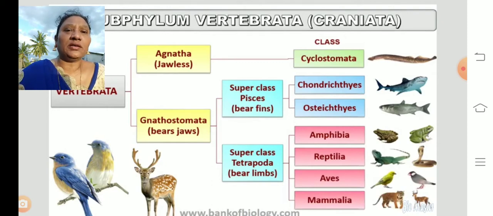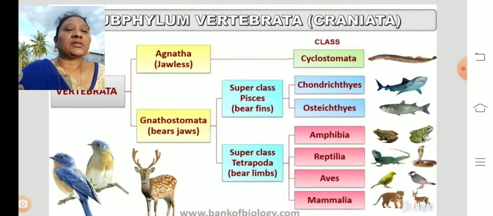And the superclass Tetrapoda bear the limbs. Organisms which bear the limbs, Tetrapoda. Tetra means four. Poda means legs, four legs. Four limbs and hind limbs. The four limbs are nothing but the hands in ourselves, and hind limbs are the legs in ourselves. Coming to the animals, the four limbs are the front legs, and the hind limbs are the behind legs, back legs. Okay, these are the tetrapods.